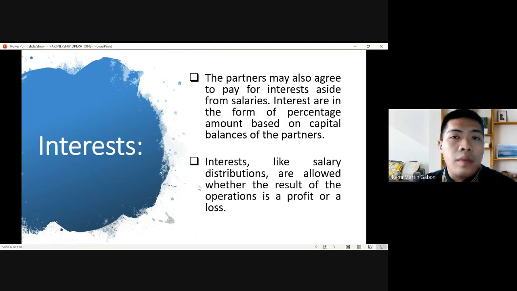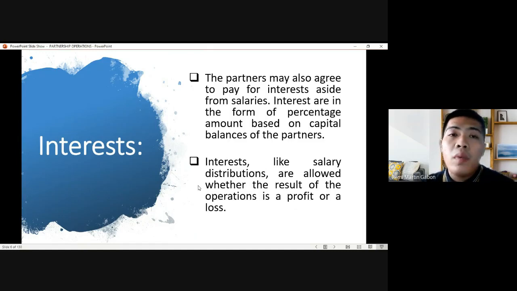Next is interest. Partners may also agree to pay interest other than salaries. Okay? So interests are in form of percentage amount based on capital balances. So this is not the typical interest that we encounter in problem solving when we have in lower accounting. When we say interest, it is the additional distribution based on the capital balances in a specific period. Okay? Capital balances of the partners.